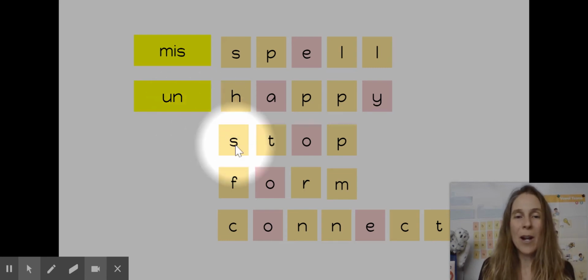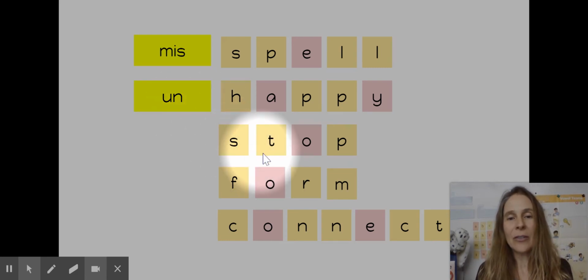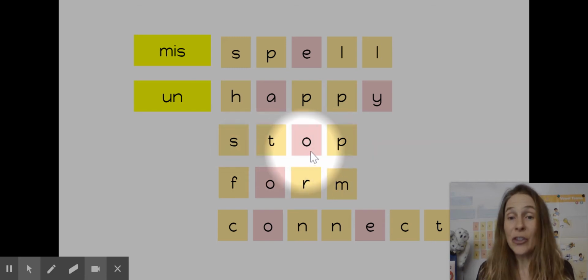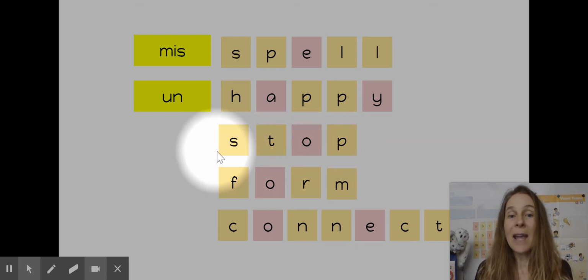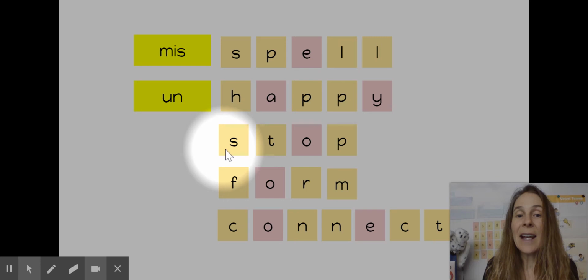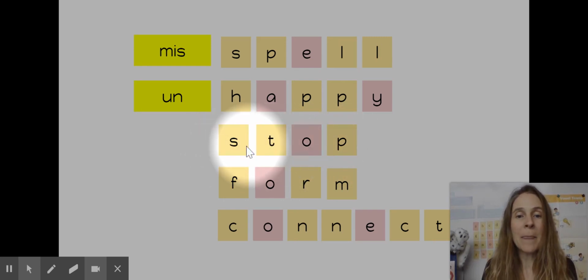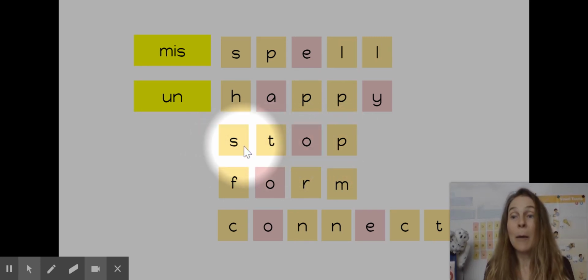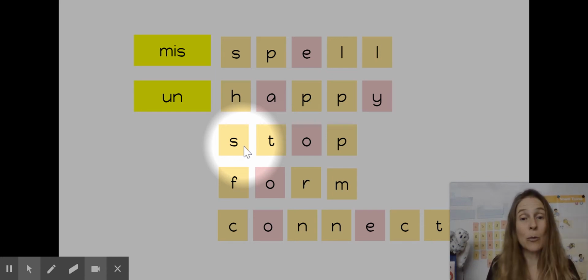Okay, what about this one? Stop. So if I stop, it means I'm stopping. I'm not moving, right? We also use this a lot on an airplane. Let's say I'm flying to Guadalajara and I need to stop in Texas before I fly to Guadalajara.